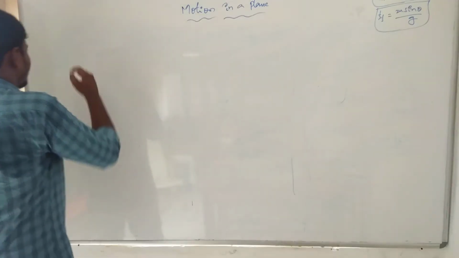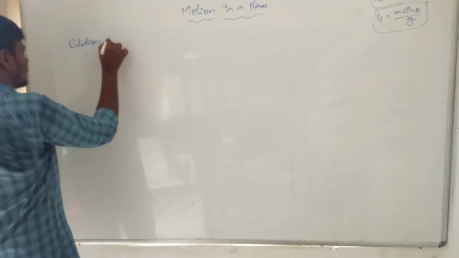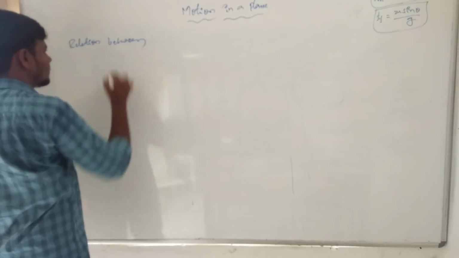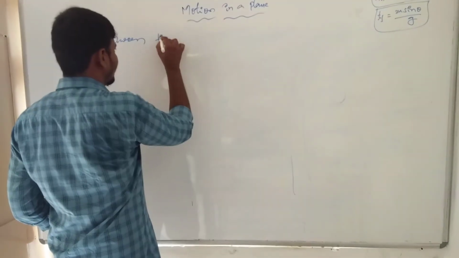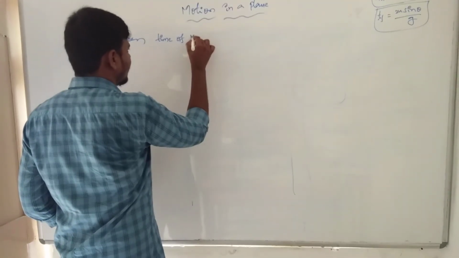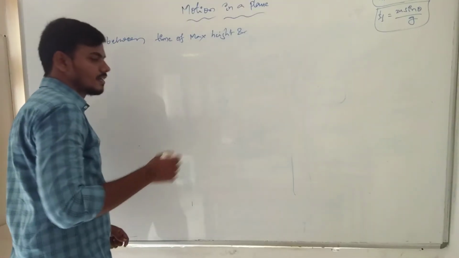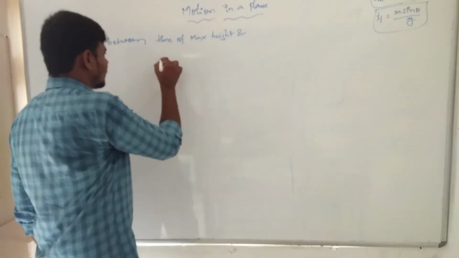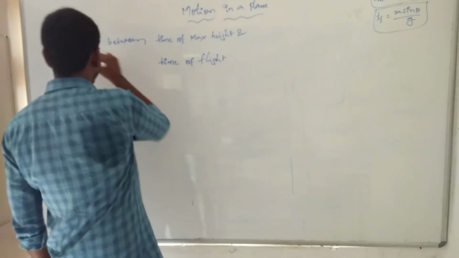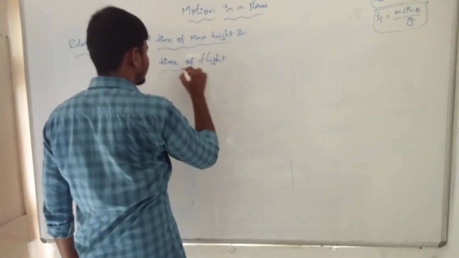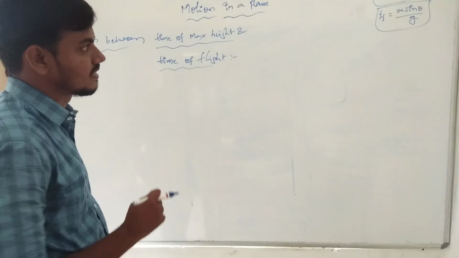Relation between the time of maximum height and the time of flight. Now tm is equal to u sin theta by g.